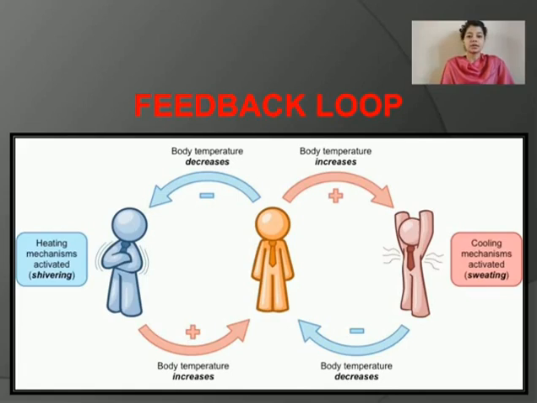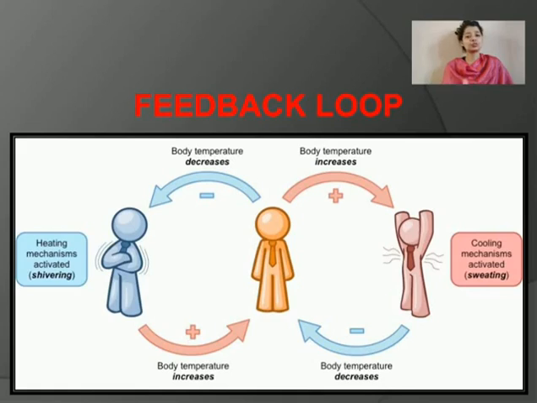So let's start. A feedback loop is basically a situation where the output of the loop influences the input or the stimuli which causes the disturbance in the loop. For example, if your body temperature rises, certain things happen in your body. You start sweating so that the temperature comes back to normal. So this is the entire feedback system.